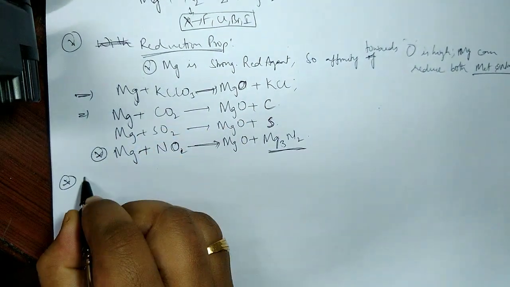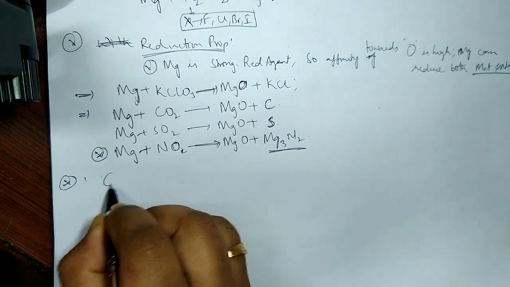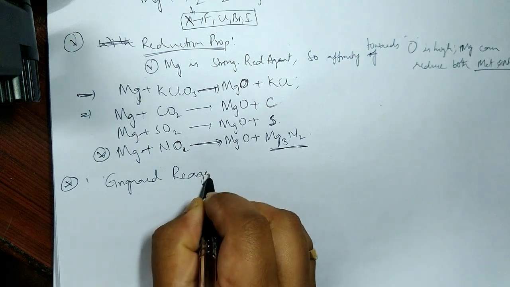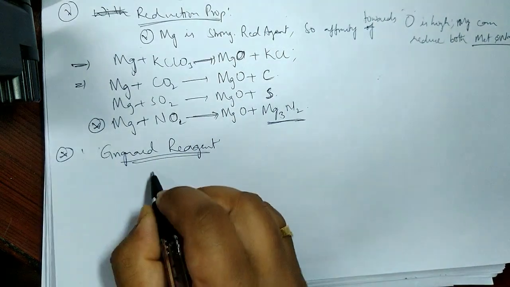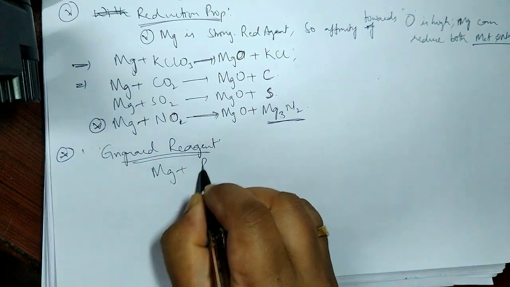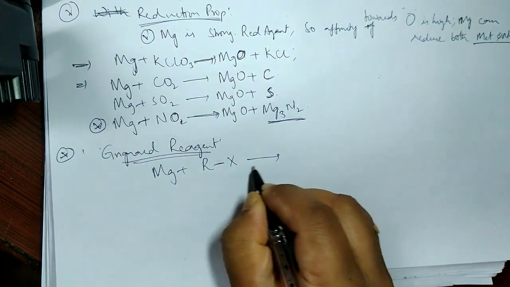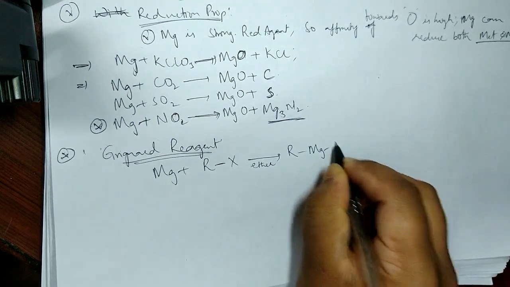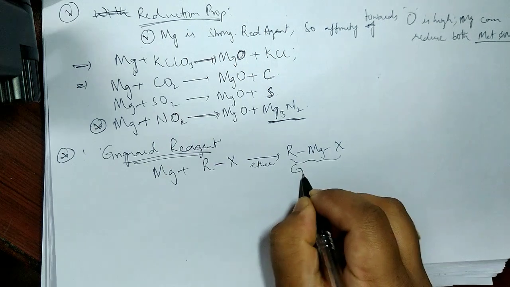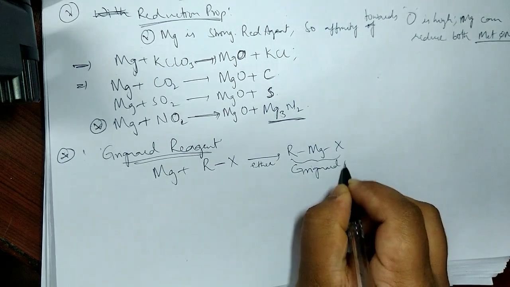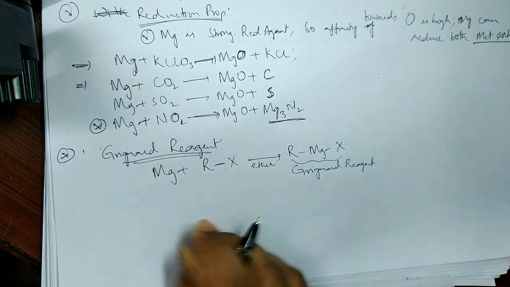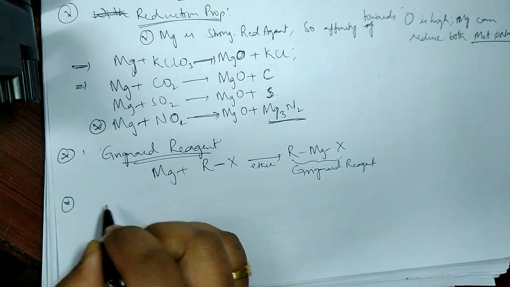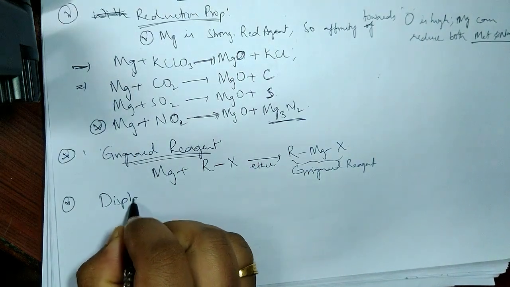Now it is also used in making Grignard reagent. What is Grignard reagent? Very much important. Magnesium, on treating with alkyl halides in the presence of ether medium, will form RMgX. This is our Grignard reagent, a very important reagent in our organic chemistry. I told this already.